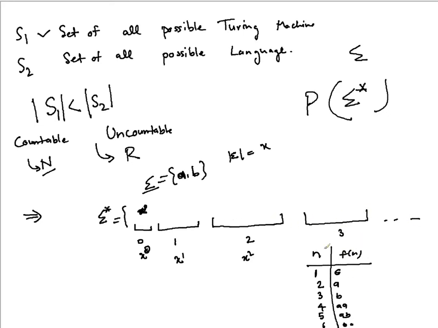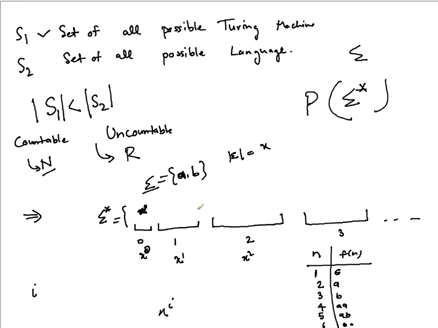But still you are able to establish a mapping that will ensure that every string in sigma star will have some index for sure, because every string in sigma star we have assumed to be of finite length. So there will come a time when, whatever is the length of the string, if the length of the string is i, when you reach the band x to the power i, in those indexing it will certainly exist.